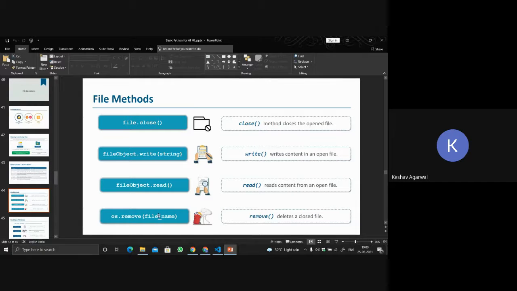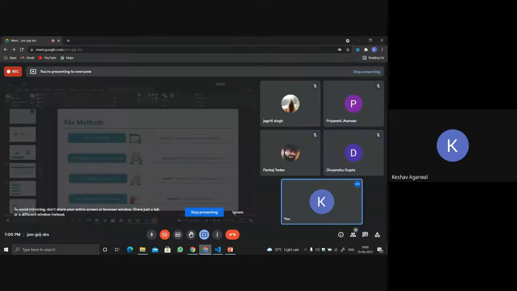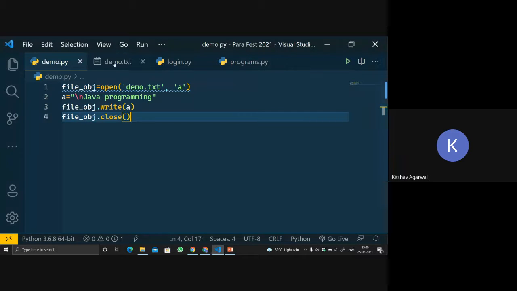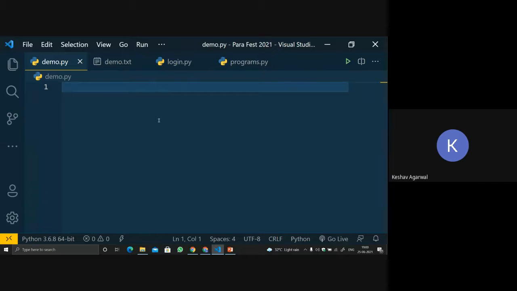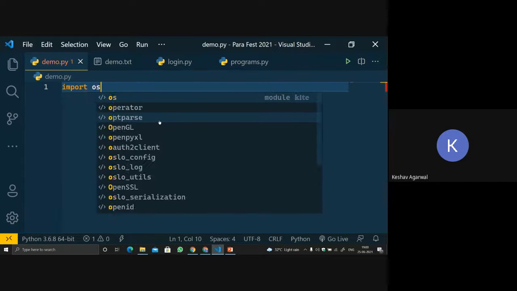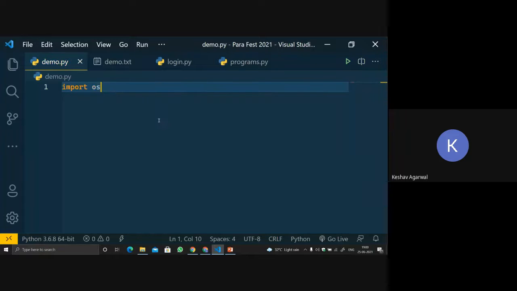So I've already told you about the close function, write function, and read function. Now let's talk about the remove function. Let's say I don't want this particular demo.txt to be present, so I have to remove it from the directory. First we have to import the operating system module, that is os. This is an inbuilt library inside Python which has some inbuilt functionality for files.